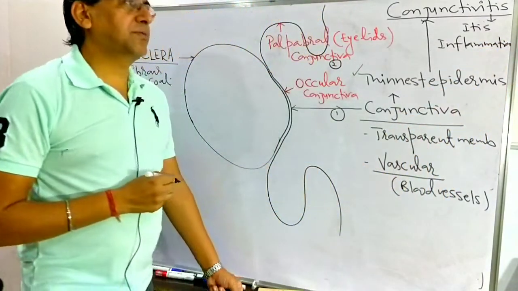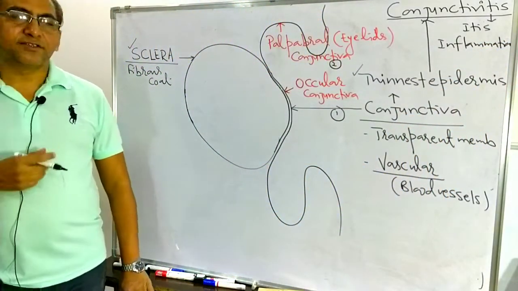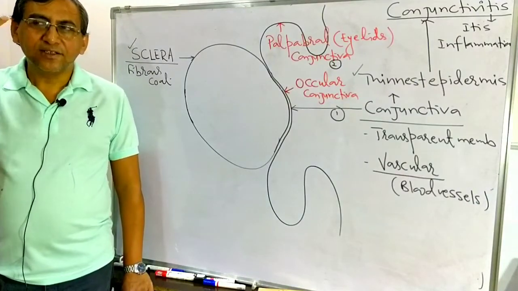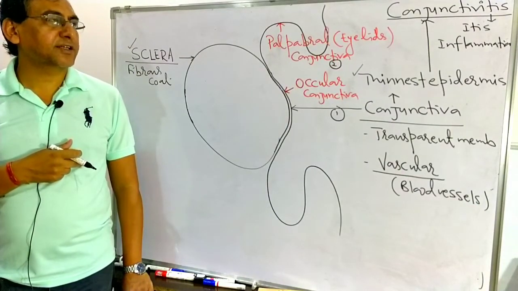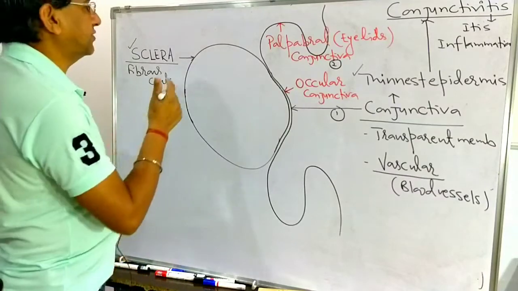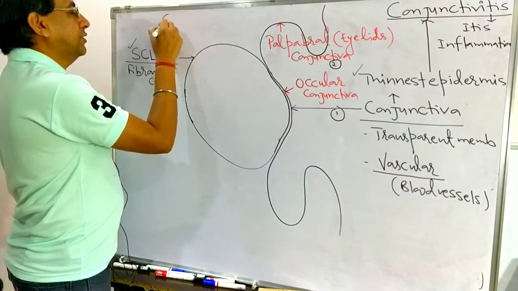And when there is conjunctivitis, there is redness of the eye, itching, and foreign body sensation. These are the characteristics of conjunctivitis here. You have to remember one more point.